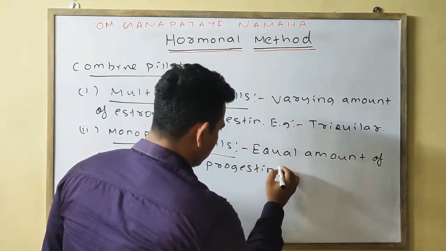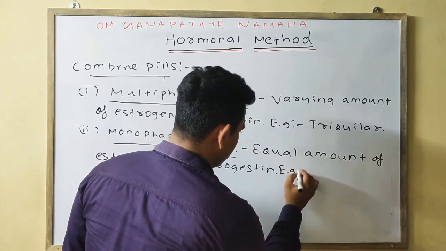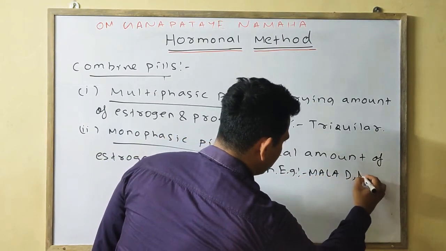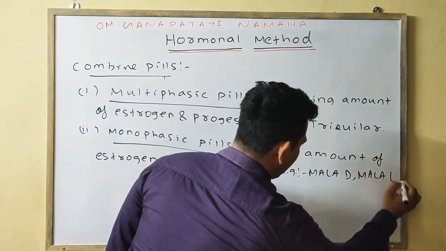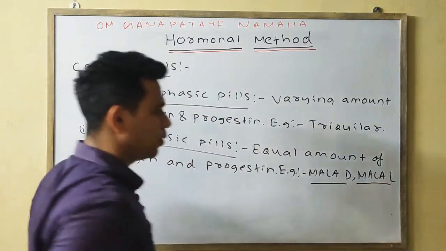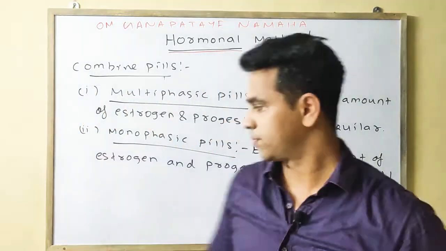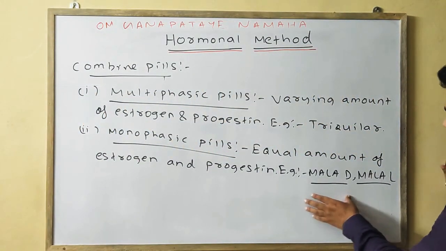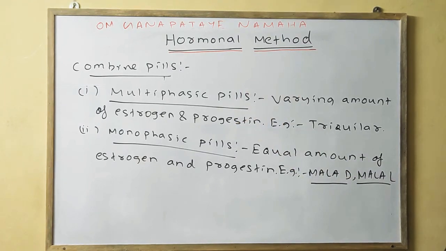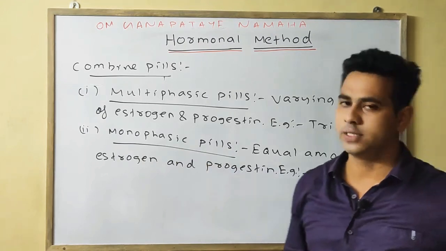Okay, examples are Mala D, Mala L. Okay, one point you must remember, these are very important objective. Mala D, Mala L, these are the examples of the combined pills which come under the monophasic pills.